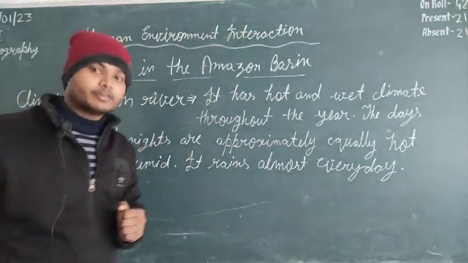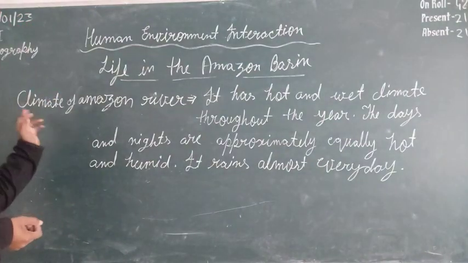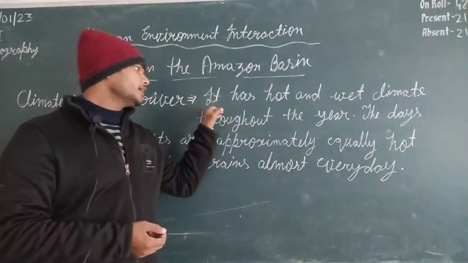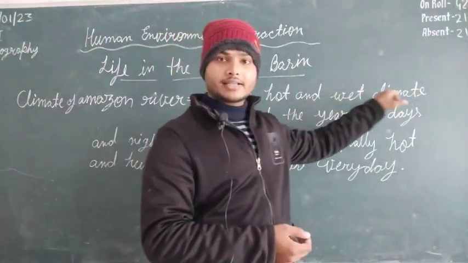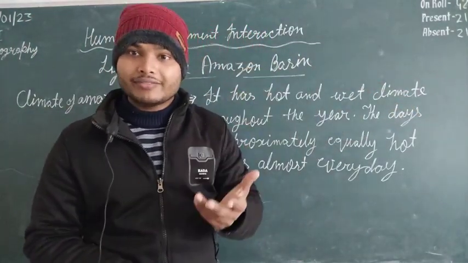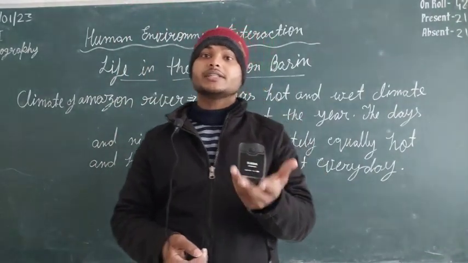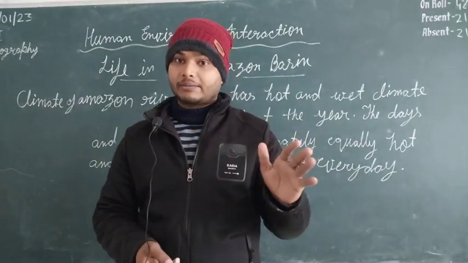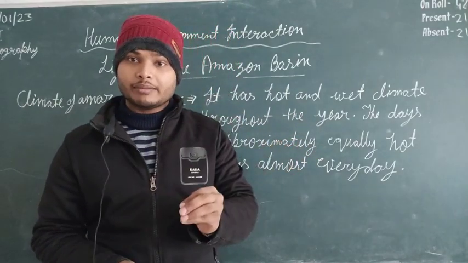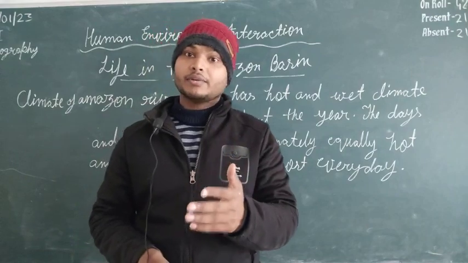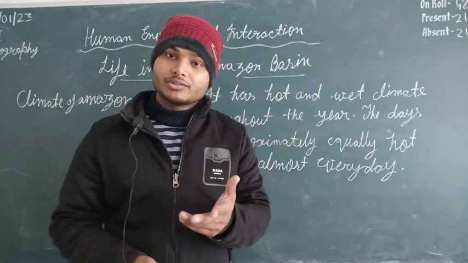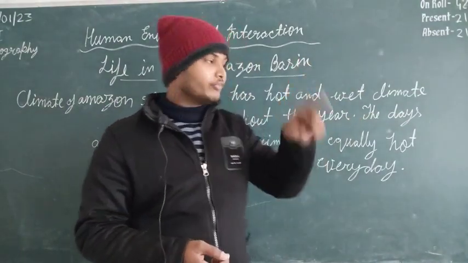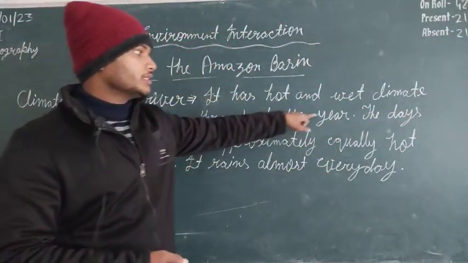So look, what we can write about the climate of the Amazon River. First of all, the topic will be climate of the Amazon River. It has a hot and wet climate. Why is it hot? Because it is situated near the equator, and direct sun rays fall every time throughout the year. That's why it has a very hot climate. Due to this hotness, there will be a lot of evaporation, and due to this evaporation, there will be a very wet climate also. So it has a hot and wet climate throughout the year.